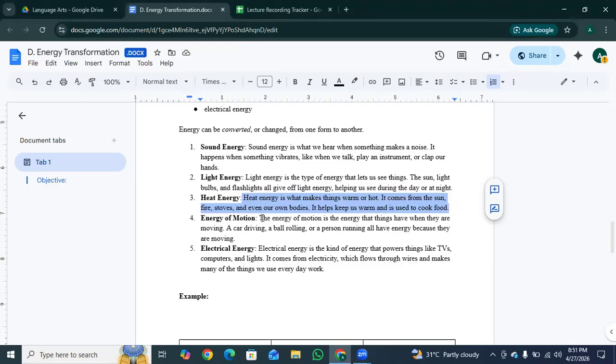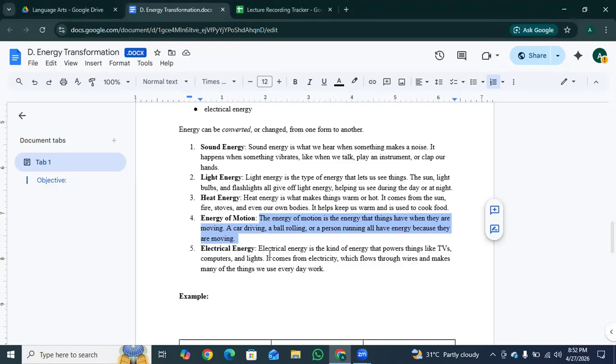Energy of motion. The energy of motion is the energy that things have when they are moving. A car driving, a ball rolling, or a person running all have energy because they are moving. Anything that is in the middle of moving has this energy. It's not still, it has motion energy. For example, a driving car, a ball rolling on the grass, or you running during recess are all examples of energy of motion.